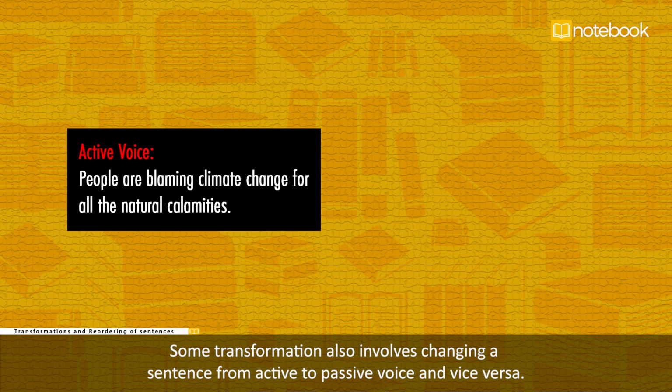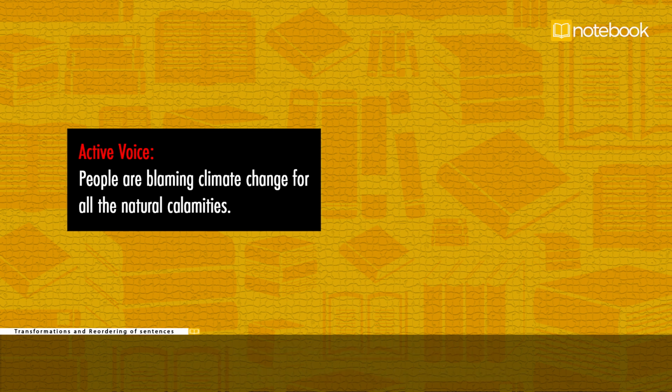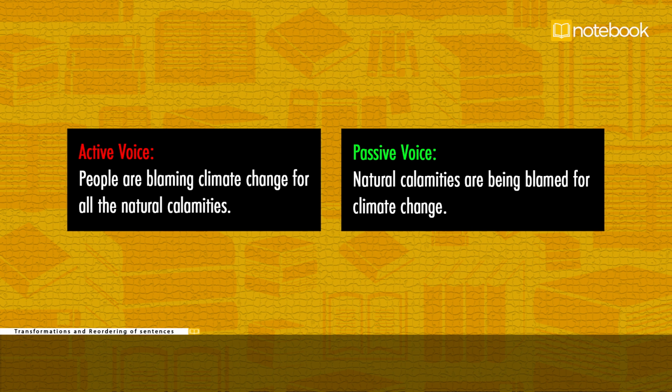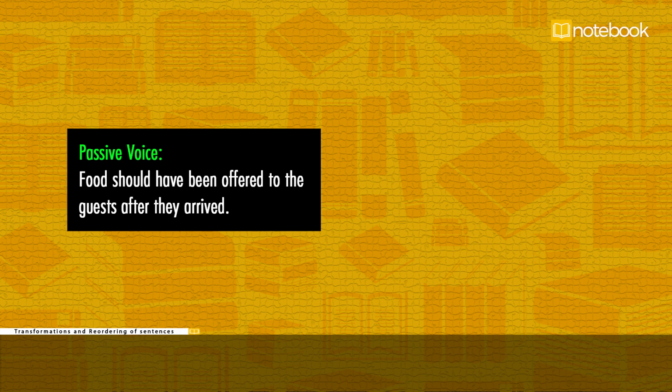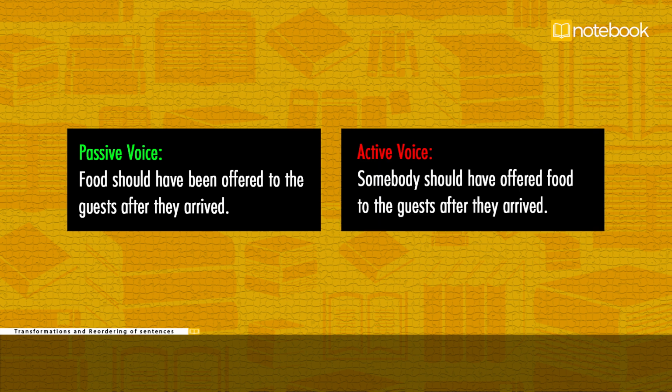Some transformation also involves changing a sentence from active to passive voice and vice versa. For example, active voice, people are blaming climate change for all the natural calamities. Passive voice, climate change is being blamed for all the natural calamities. Passive voice, food should have been offered to the guests after they arrived. Active voice, somebody should have offered food to the guests after they arrived.